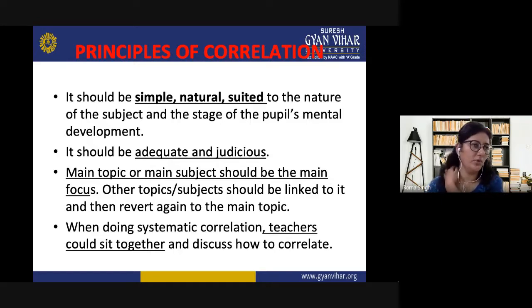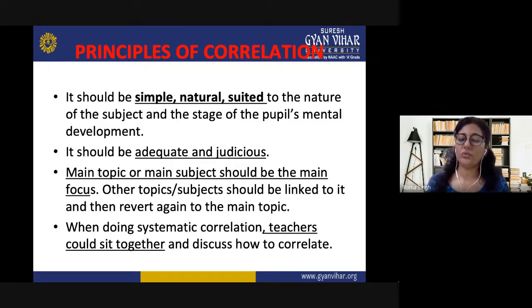This is very important, because a teacher cannot correlate just by taking the content which needs to be taught in 8th class and correlating it with the content area of the 9th class or the 10th class or much higher classes. It should be simple. It should not feel that it is done by force. It should be natural and suited to the mental levels of the students.